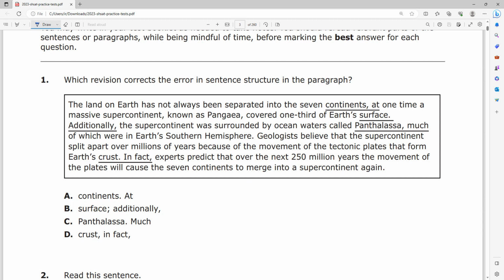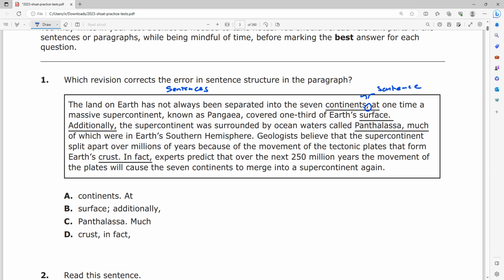The land on Earth has not always been separated into 7 continents, comma. At one time, a massive supercontinent known as Pangaea covered 1/3 of the Earth's surface. So in reading the sentence, I've automatically noticed an issue. What I noticed here is that I have this comma in between these two full sentences. So this is a sentence before this, and after this is also a sentence.